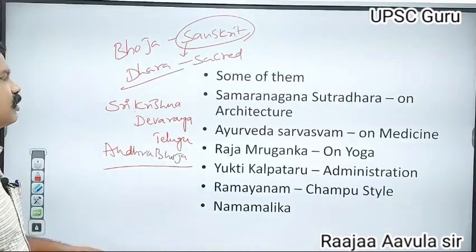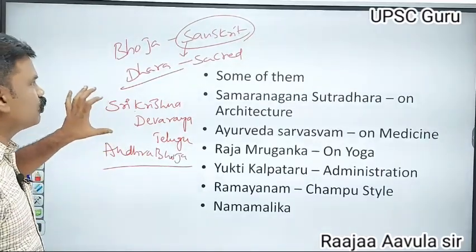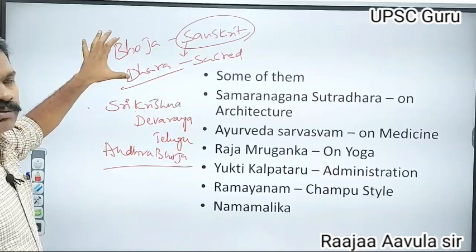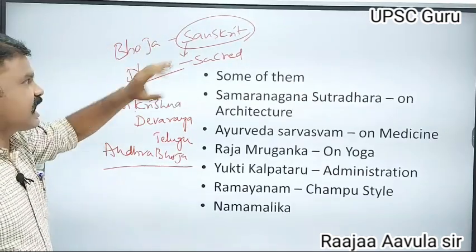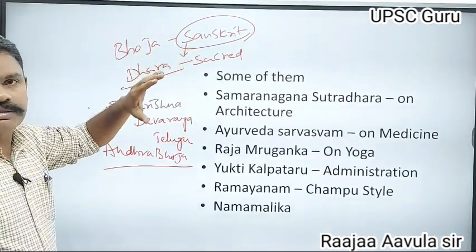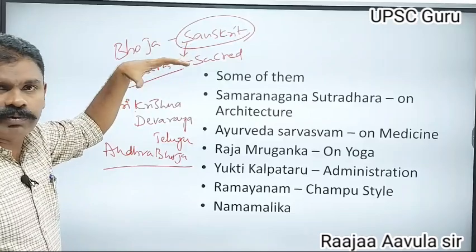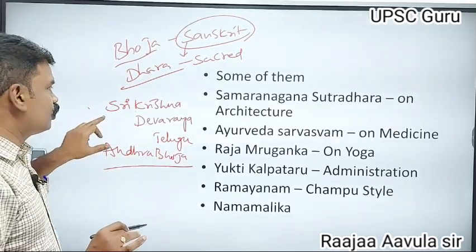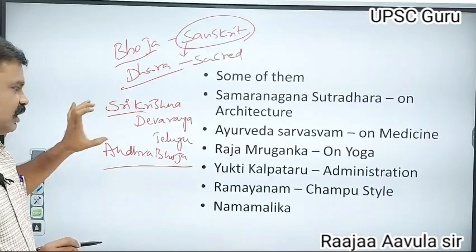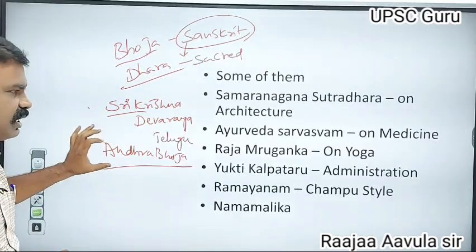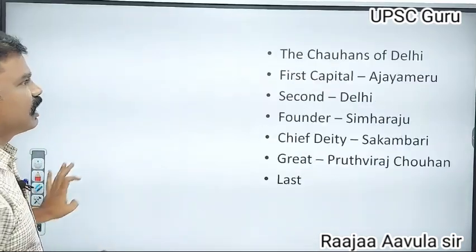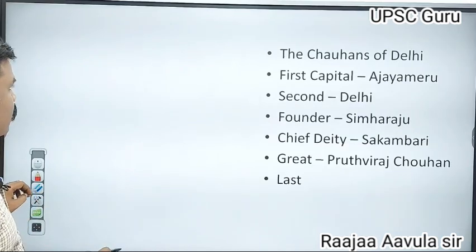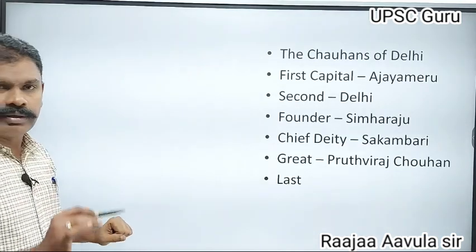He developed Telugu, just as Bhoja developed Sanskrit. Sanskrit developed well during the Bhoja period, and Telugu developed during the Sri Krishna Devaraya period. That is about the Paramaras.